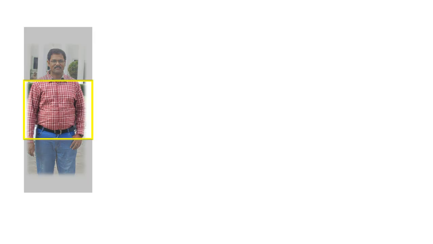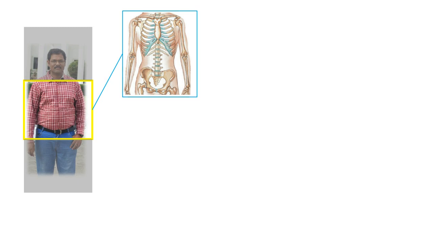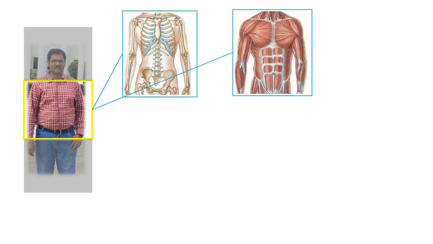My friends, human body is a wonderful machine. Any kind of machine is made up of certain parts. In the same way, our human body is also made up of parts like the skeletal system, which supports our body structure, and the muscular system, skeletal muscles, which help us with movements and protection.